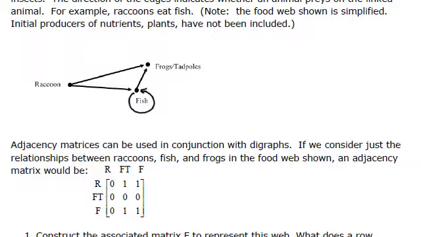They're produced in such great quantities that they feed other species and hopefully depend on smaller ones. Again, smaller ones that are not listed on this digraph are just 3 animals. So fish, this last row for the 3x3 matrix, the fish don't eat raccoons, that's why it's a 0. The fish eat frogs and tadpoles, but the fish also eat themselves.